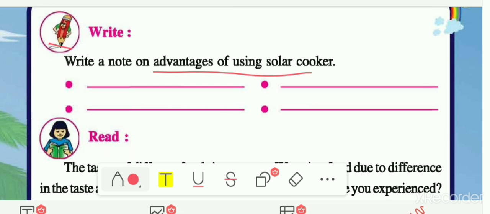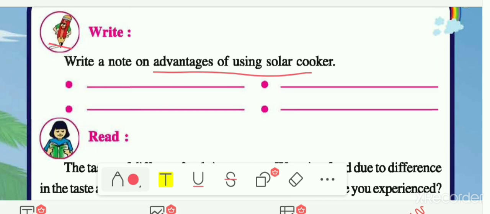Then we had seen that cooking food in a solar cooker is very easy. We just have to put the food in the containers and then it will be prepared by the solar energy only. Another advantage is that the food cooked in the solar cooker tastes amazing. It retains its original taste. The next advantage is that food cooked in the solar cooker is healthy for our body. And solar energy is a clean source of energy. It will not spread pollution, so it is beneficial for our environment also.